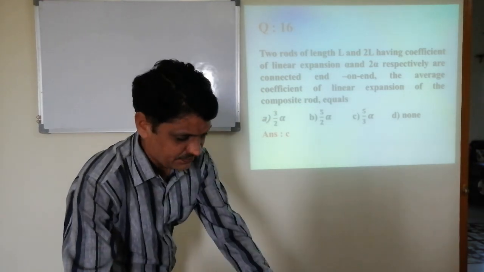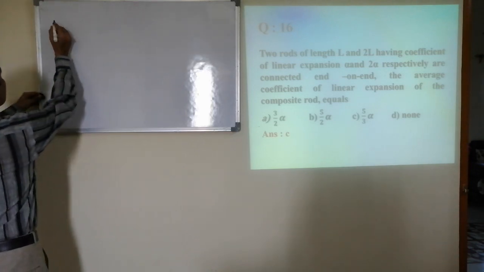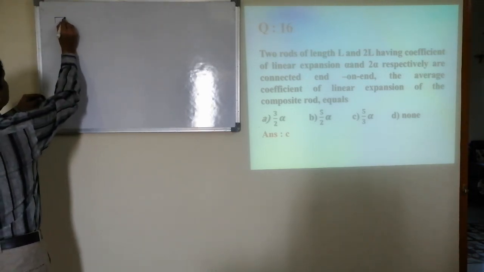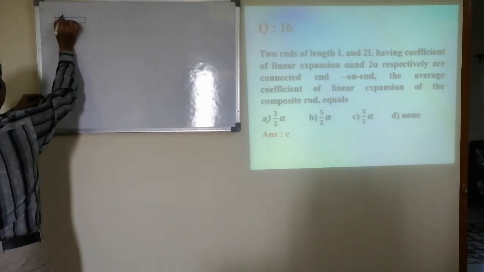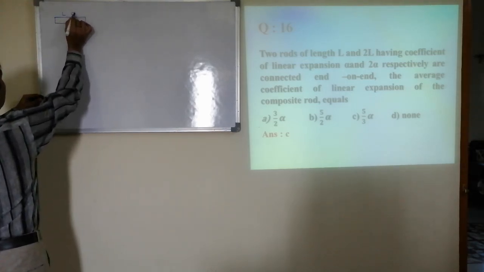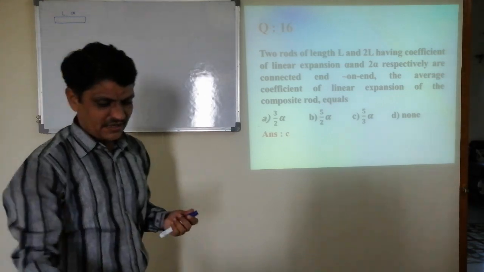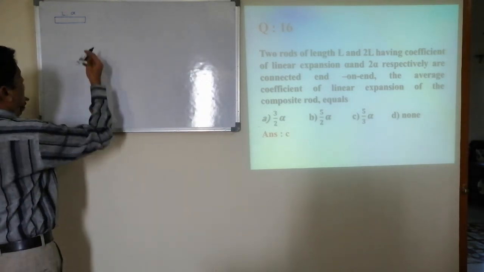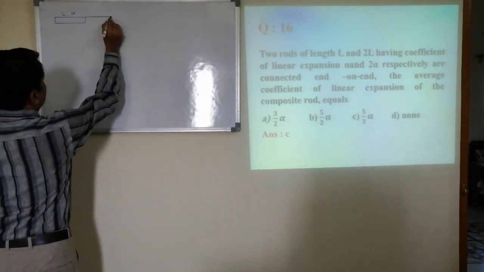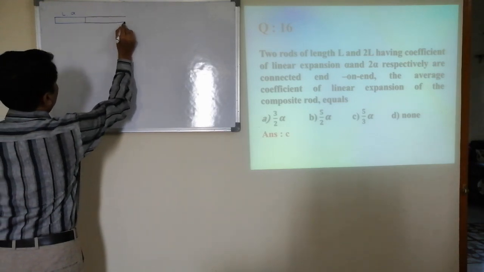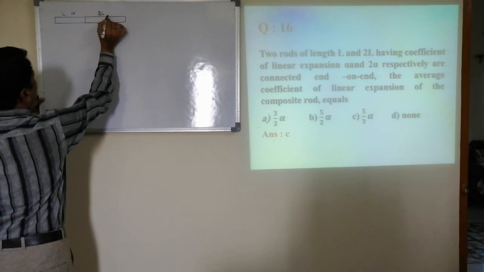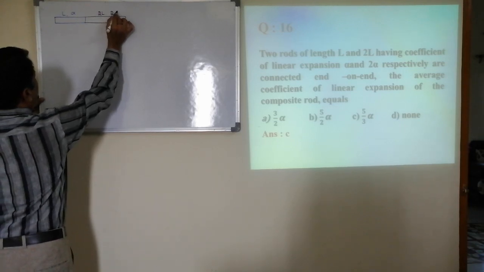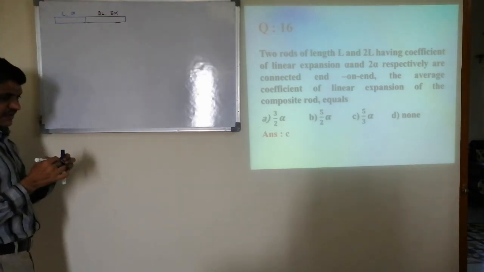Okay, see, consider it is the first rod of length L. Coefficient of linear expansion is alpha. Say it's the second rod of length 2L. Coefficient of linear expansion is 2 alpha.